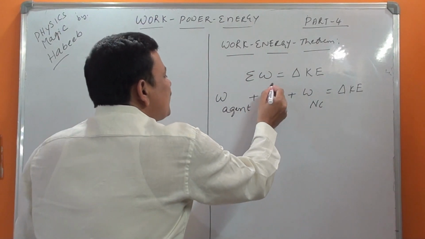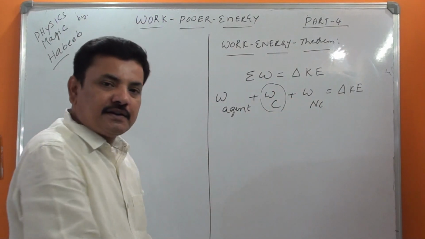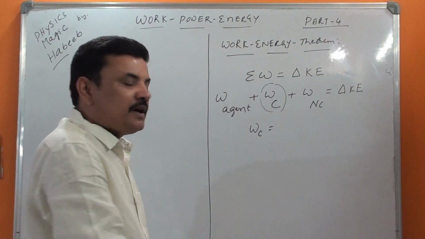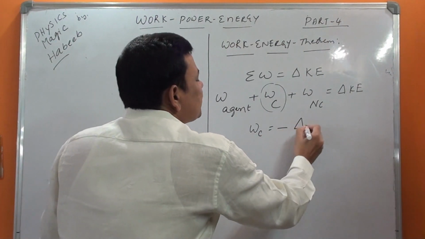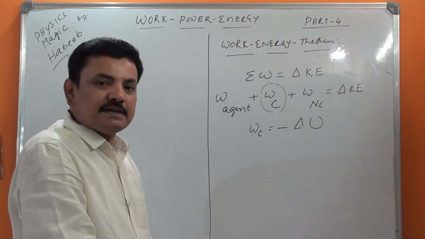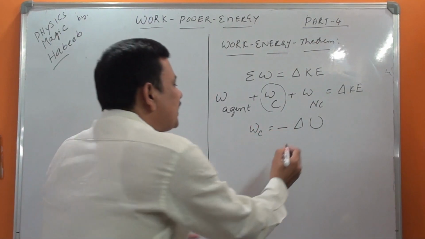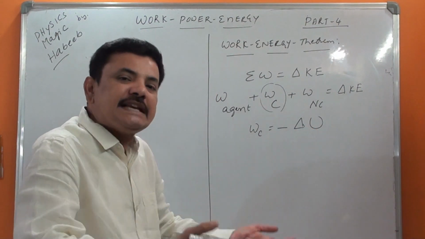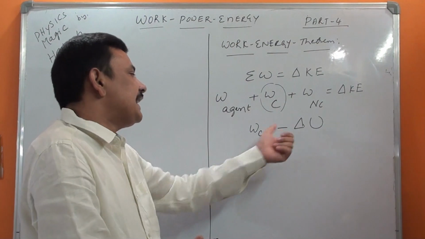And this is a simple form of the work energy theorem. Now, we have already learned earlier that work done by a conservative force is equal to minus change in potential energy. In our previous lessons, I told you very clearly, work done by a conservative force is equal to change in potential energy with the negative symbol.